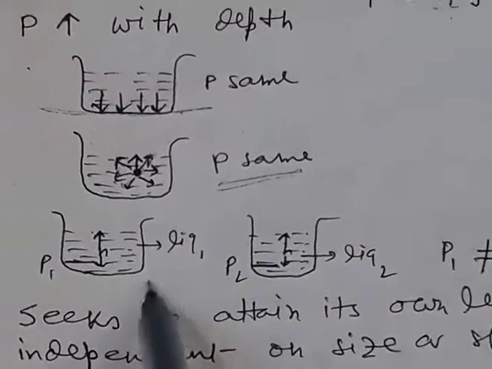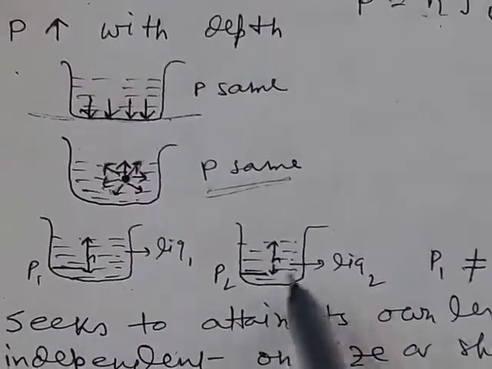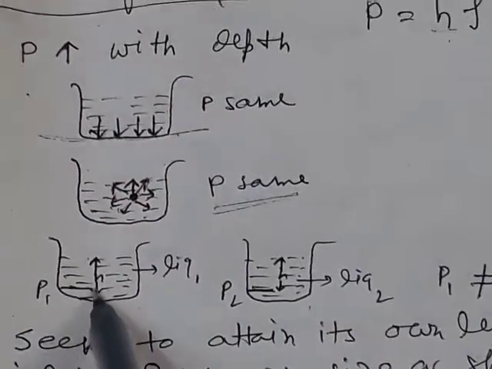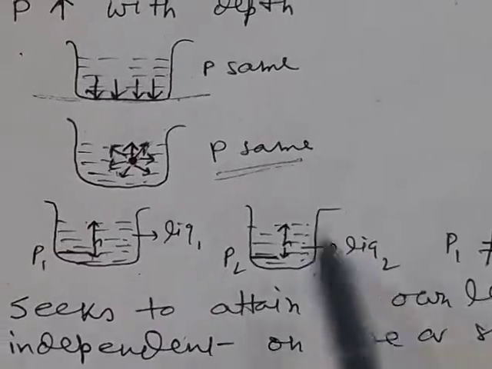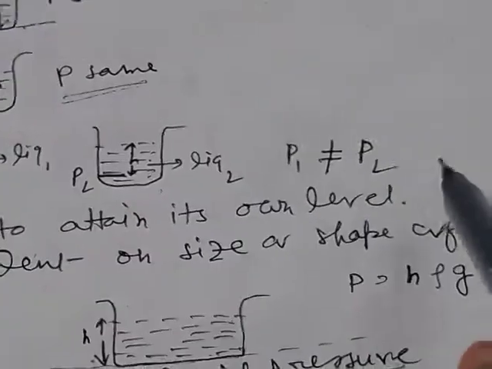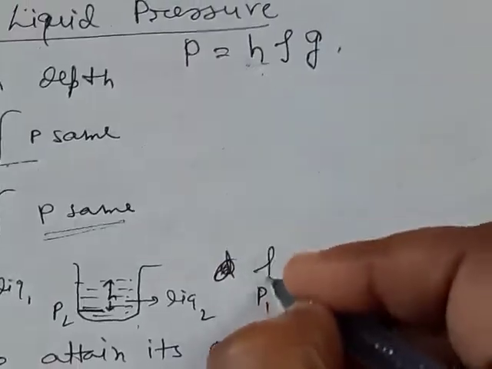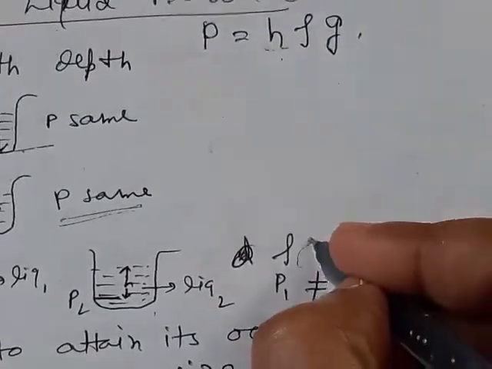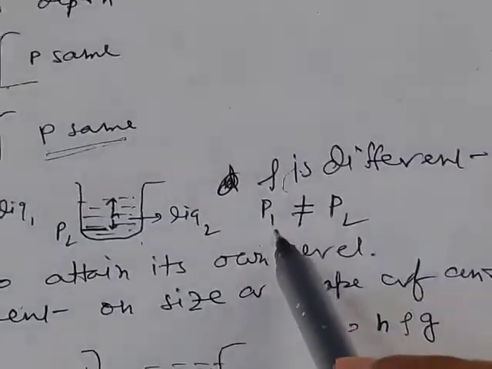Here g is the same as g depends on the planet, and h is also the same. But as we take two different liquids, the value of rho, that is density, is different. So the pressure in the two containers will be different.